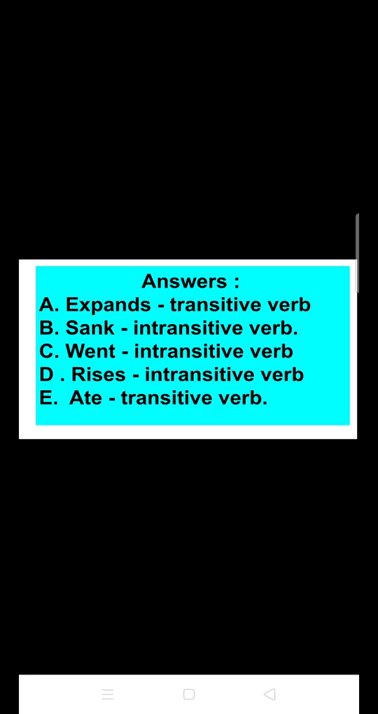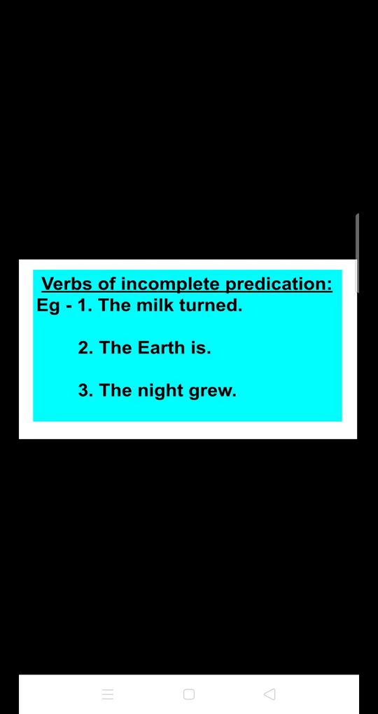Now, let me proceed to today's topic, and the topic is verbs of incomplete predication. In order to know this, first of all, look at the three examples that I have mentioned here. Number 1, the milk turned. Number 2, the earth is. And the last one, the night grew. But students, if you follow these sentences, you can find that they sound somehow incomplete.